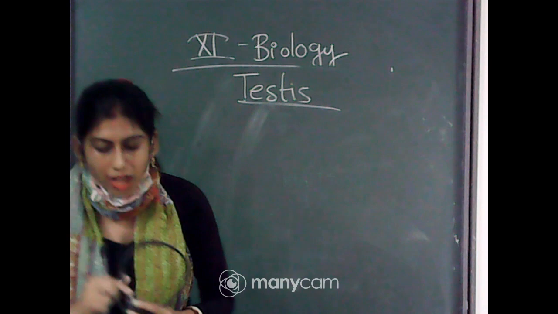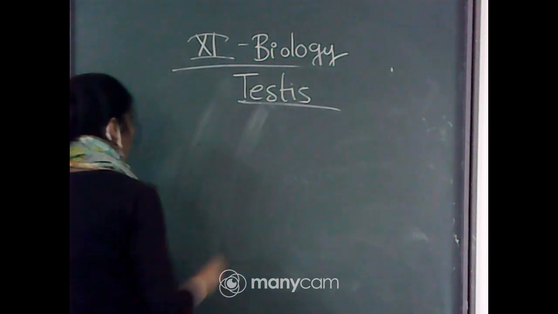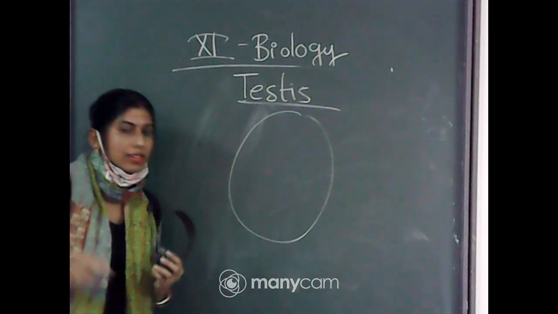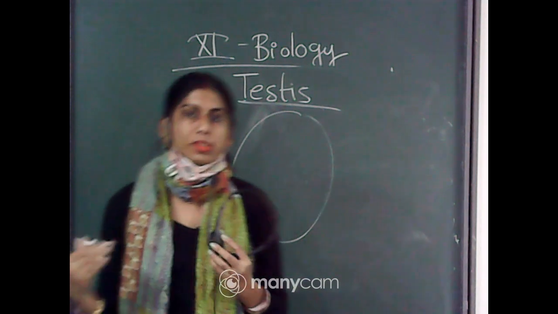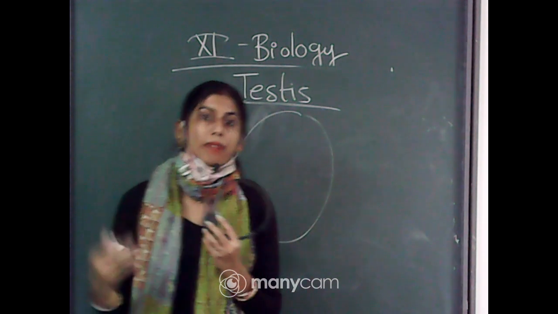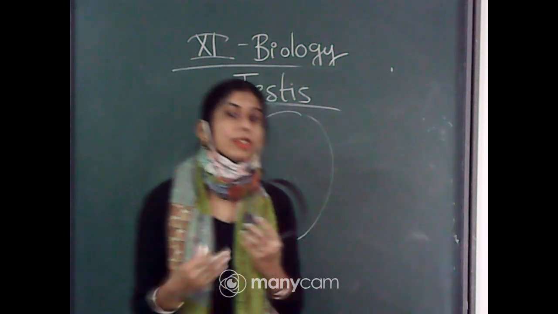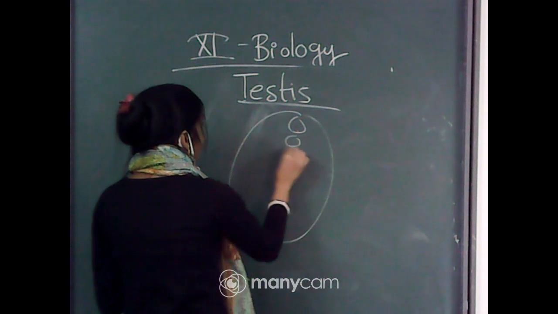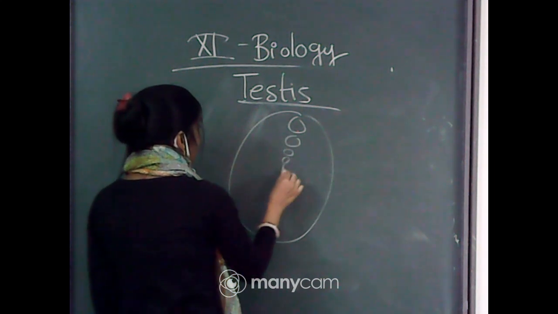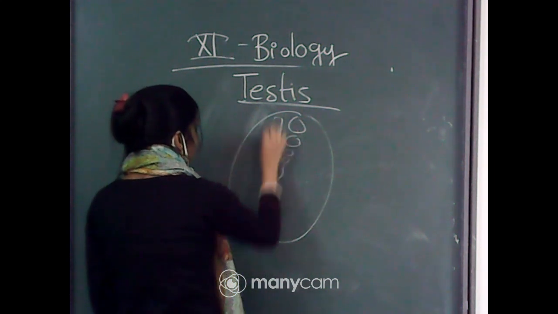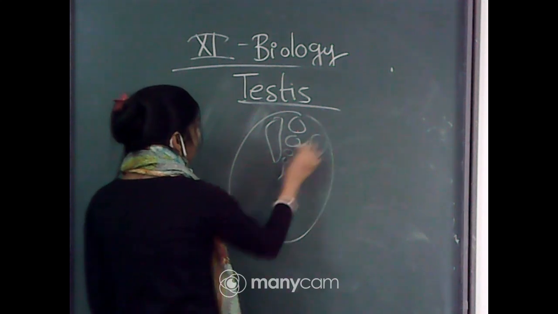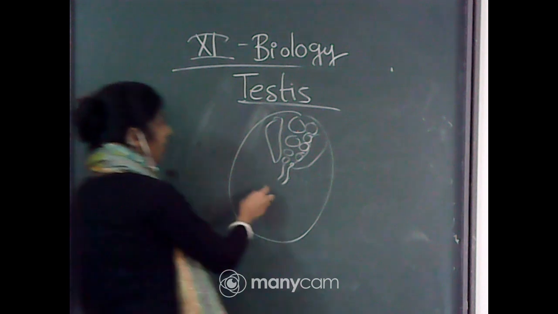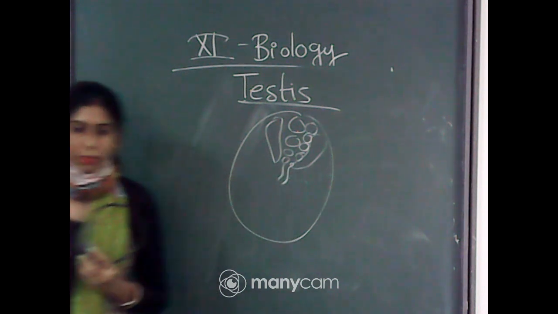Okay. Now if you see the enlarged view of the testes, the process of the formation of sperm is considered spermatogenesis, and different processes are going on inside it, and a special type of cells is present, like this. You can see I have drawn just one part.